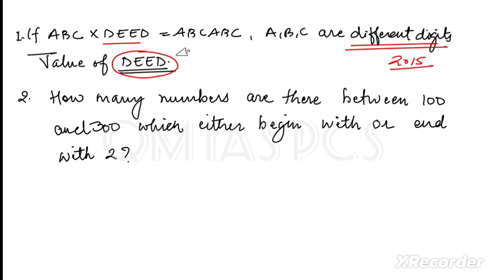Okay, and then the next question is, how many numbers are there between 100 and 300 which either begin with or end with 2? Okay, so try both questions and comment the answer. Tell me what the answer can be.